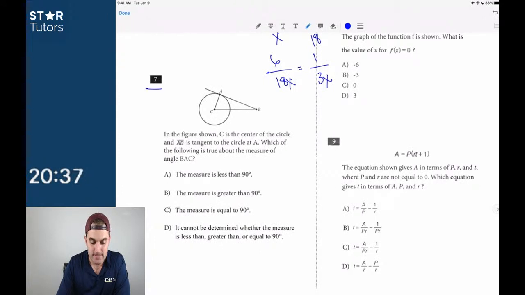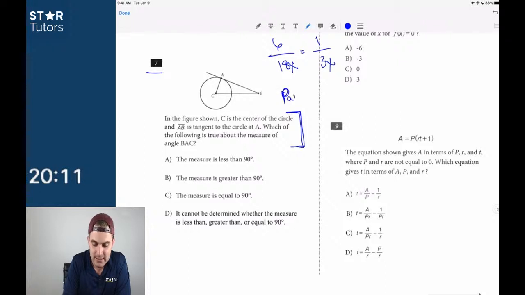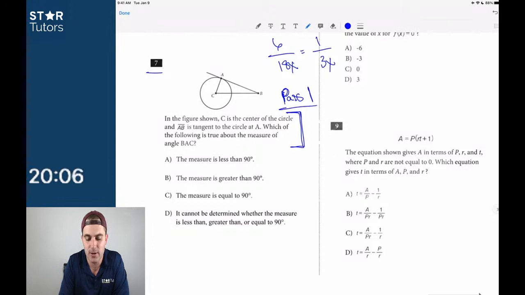For right now, I'm going to answer number 7, but I want to be very clear on number 7. I love geometry. So your practice prior to coming to this test is very important to also recognize the types of questions that you like to answer. I've always loved geometry. So this is a question, even though it looks a little bit longer, that I want to answer. If you hate geometry, don't do this question in pass 1. For me, because I like it, I'm going to say that this is a pass 1 question, but it could be qualified as pass 2.